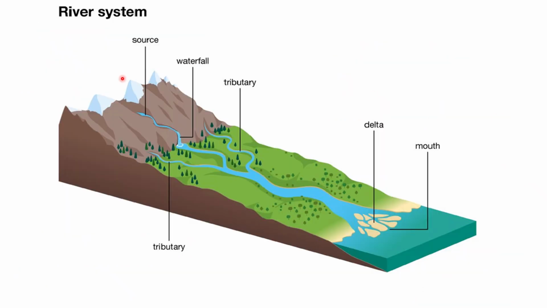Now this is a river system. See, there will be a source of the river where it originates from the top of a mountain. Then it falls down as waterfalls, and there will be lots of tributaries. Tributaries are small rivers which join the big river. And this river will flow towards the downward slope, and before it enters an ocean, it forms a delta at its mouth. So this delta is where the river gets divided and flows into the ocean.